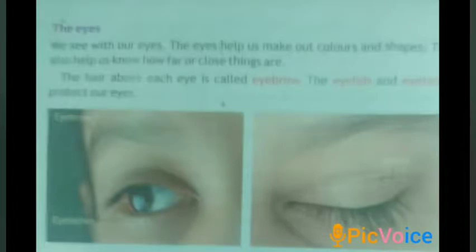Next one is the eyes. We see with our eyes. The eyes help us make out colors and shapes. The hair above each eye is called eyebrow. The eyelids and eyelashes protect our eyes. Children, the eyes open wide when we are surprised.